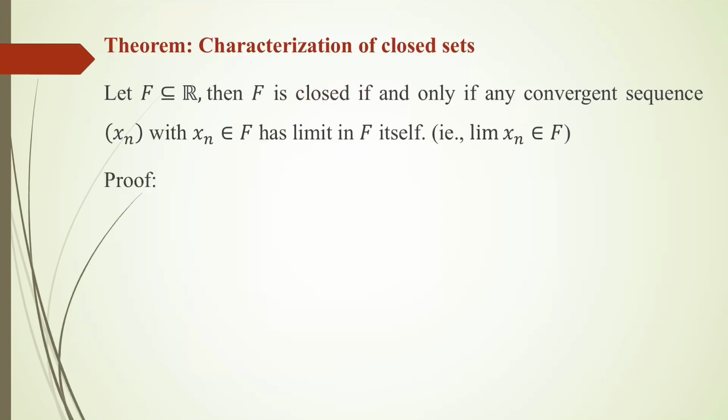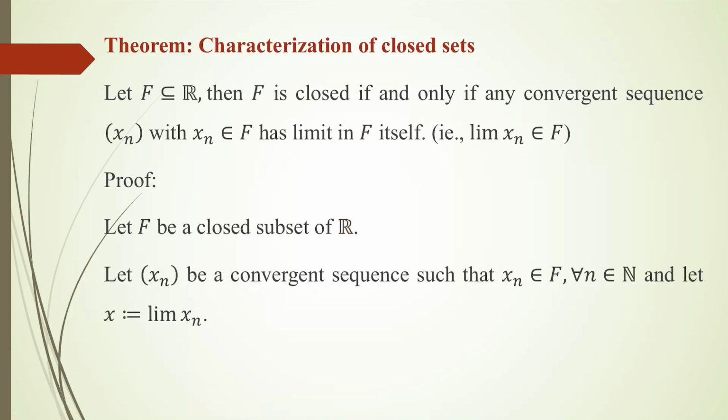So let's prove this. First we assume that F is a closed subset of R. And let sequence Xn be a convergent sequence in F. If it is convergent, it will have a limit.